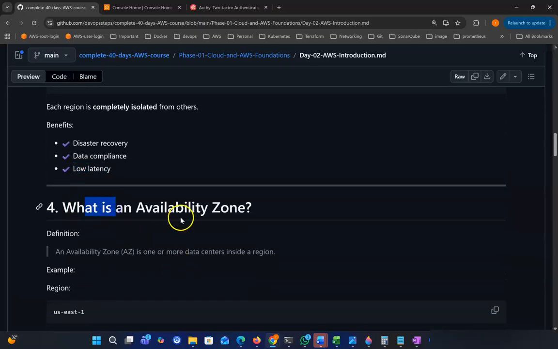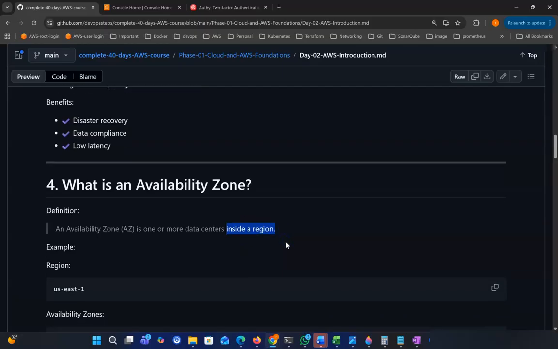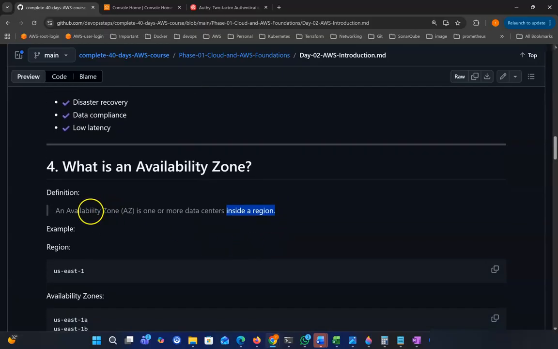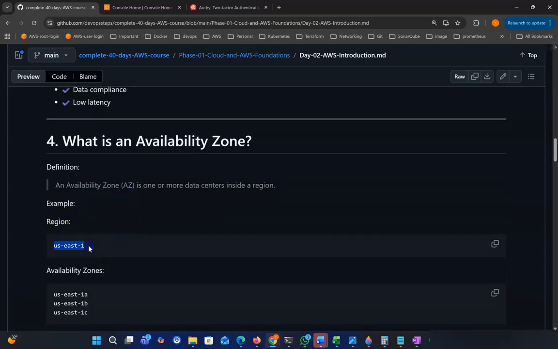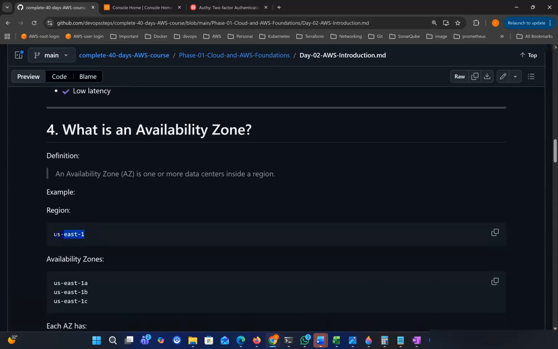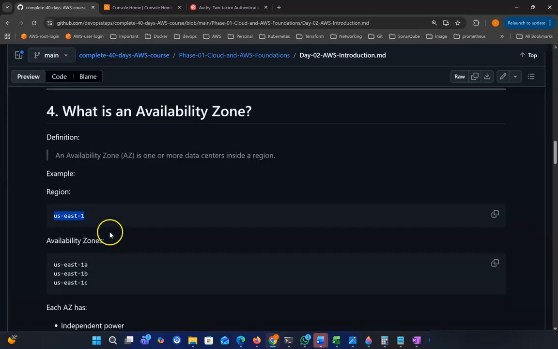So what is an availability zone? The definition: an availability zone is one or more data centers inside the region. You can see inside the region, the data centers, or availability zones, are located. This is called an availability zone. An example region is US East 1. In this US East region, we have availability zones: US East 1A, this is one data center, and this is another data center, US East 1B and US East 1C. This way there are 1D, E, F. There are 6 availability zones in the US East 1 region.